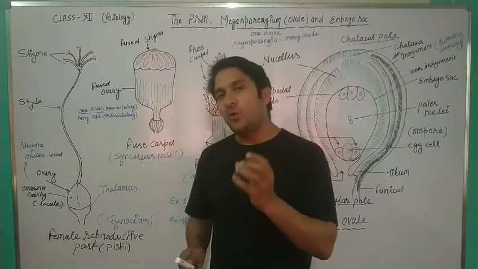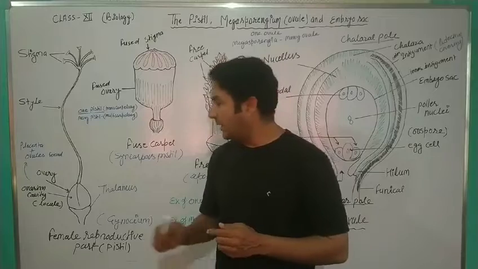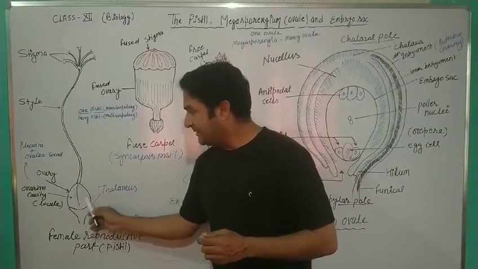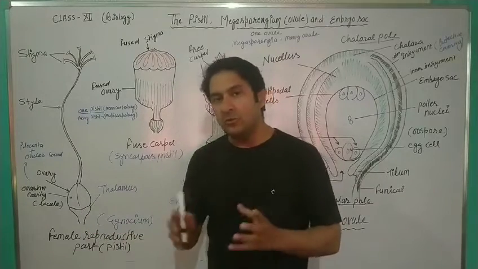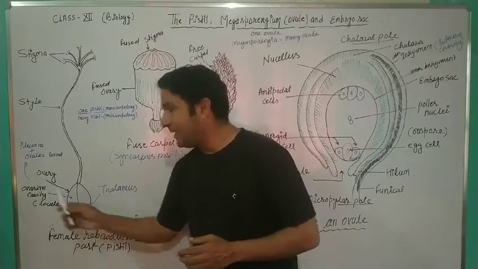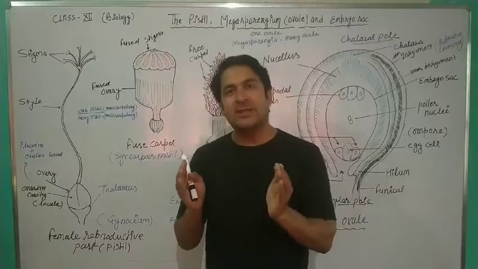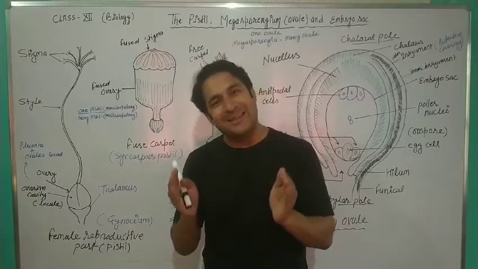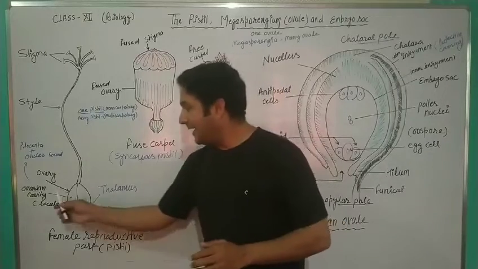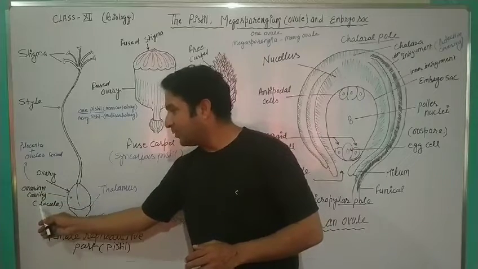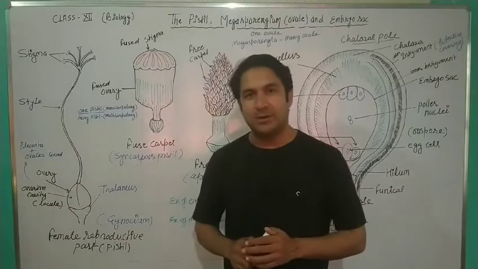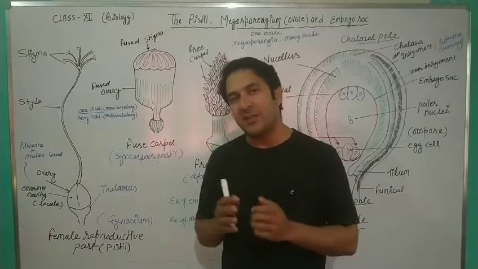Inside the ovary, ovules are found. The area inside the ovary where the ovules are found is called the ovarian cavity. That ovarian cavity is also known as the locule, another name for the ovarian cavity.